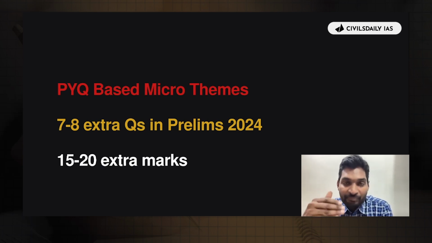Also, we'll understand how we can boost our score by 15 to 20 marks by attempting these extra questions, and at the end, how do we make micro notes out of it, and how do we revise it multiple times so that these micro themes are consolidated at the back of our mind and are usable in the examination hall.